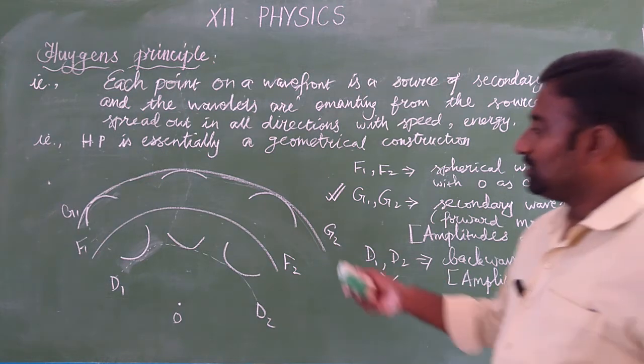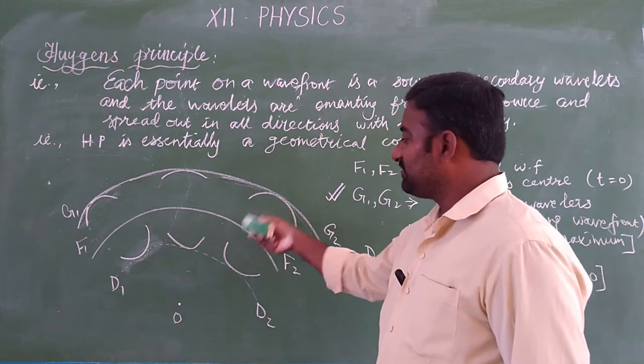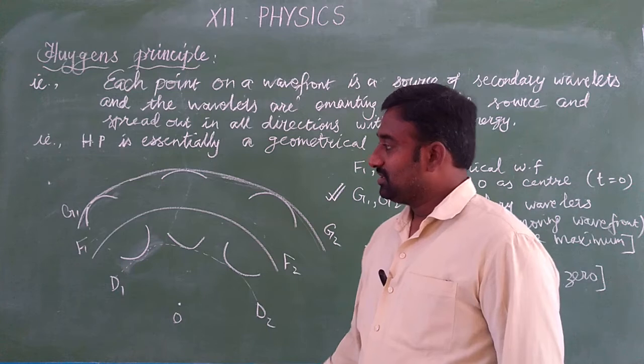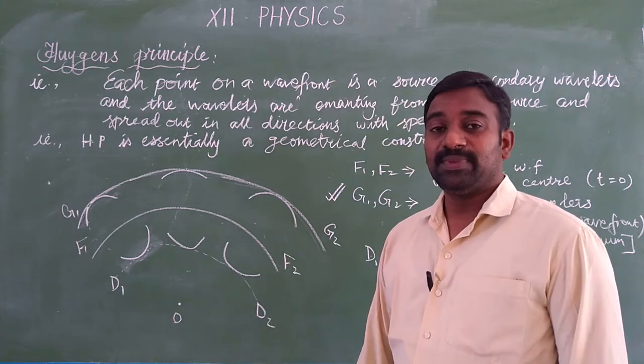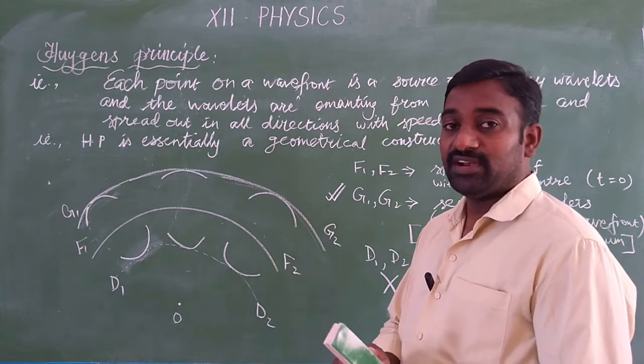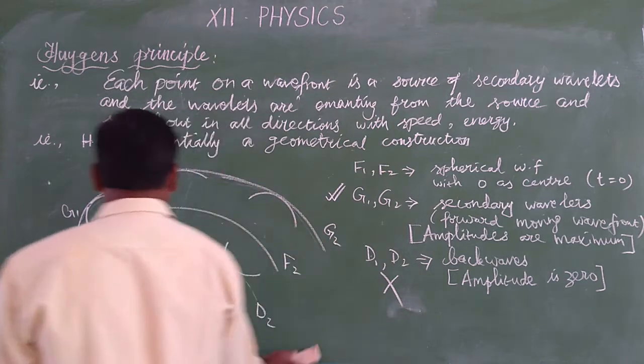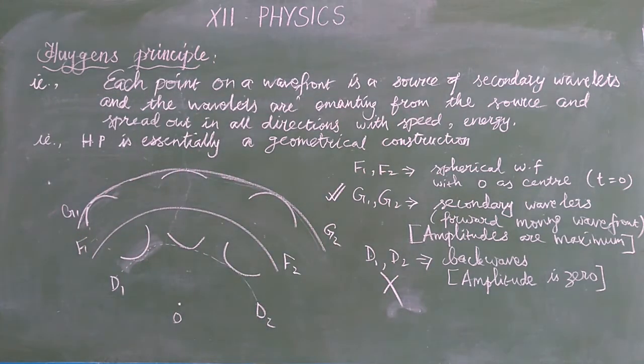We drew this secondary wavelet construction for a spherical wavefront. We have another wavefront, the plane wavefront, and for a plane wavefront also we can draw it. How? Look at it. And one more thing.